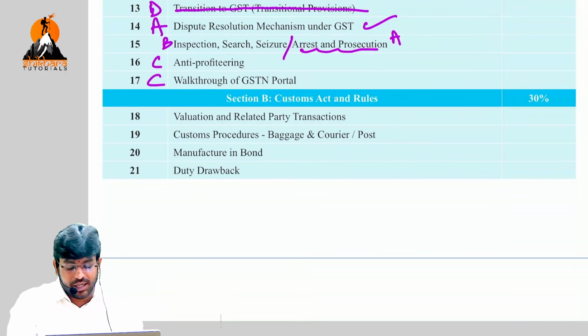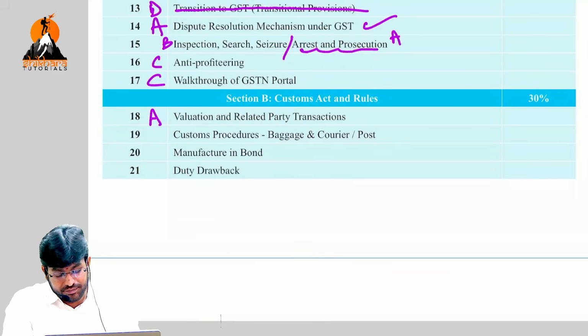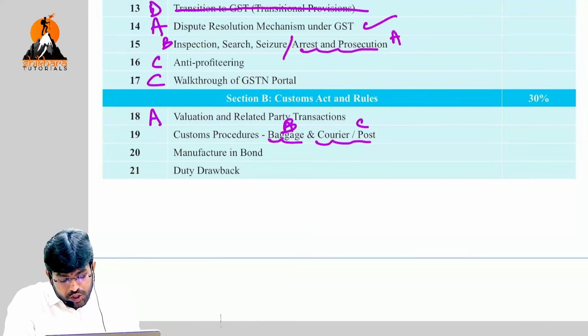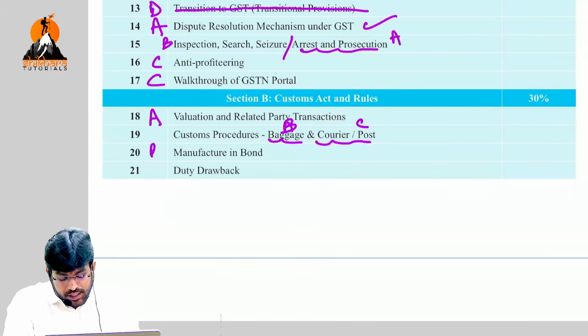Next, customs valuation. You know the answer. Of course, the answer is A. No doubt about it. Very, very, very, very important topic. I don't mind telling, 101% a question will come in the examination. Next, customs procedure. Baggage is a B topic. Courier and post is a C topic. Manufacture and warehouse is a B topic. Duty drawback is an A topic.